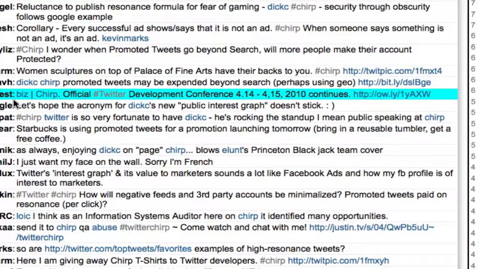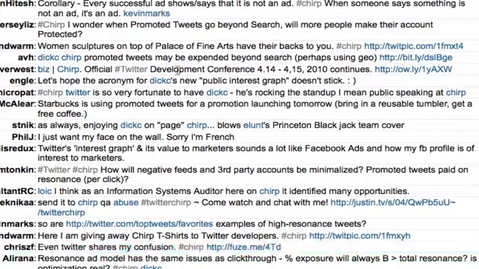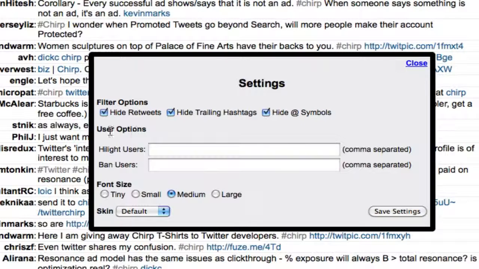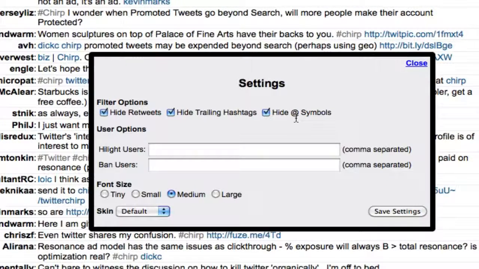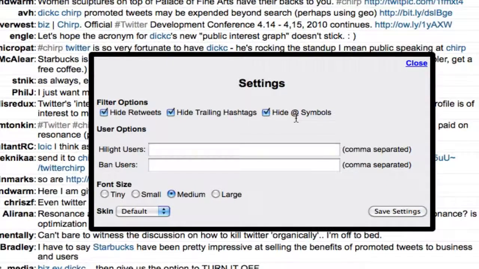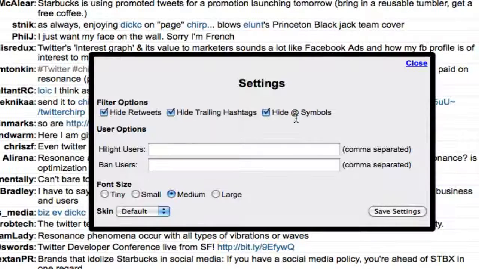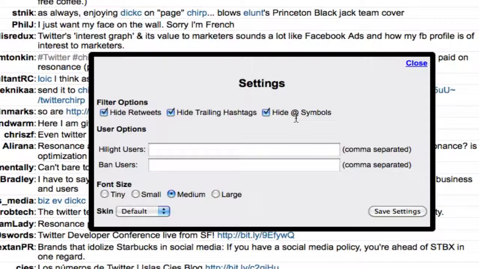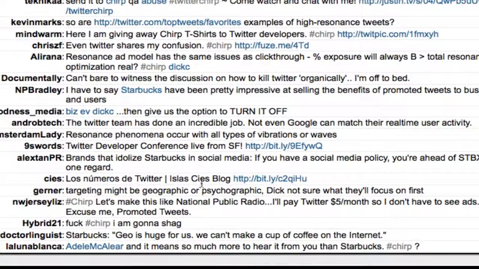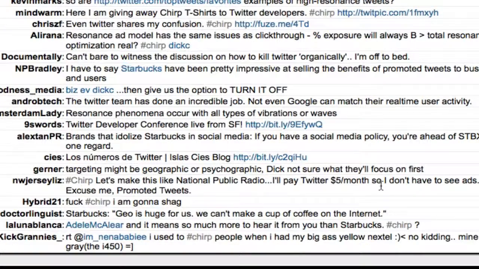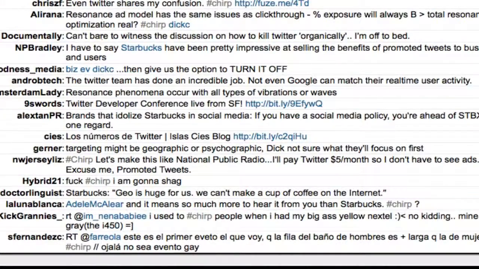So what have I done? You'll notice that you're not seeing any retweets and you're not seeing any @ symbols in my stream. That's because I went into the settings and I basically hid retweets, hid the trailing hashtags, and hid the @ symbols. One of the frustrating things about watching these very popular streams is that they get polluted with spam, especially if they become trending, and retweets. People retweeting over and over and over things. And so this allows me to, and I'll show you what the stream looks like with these things turned off. So as soon as I hit save settings, I'm going to get a different look. And now, as this comes in, you can see I'm getting retweets now when I wasn't getting retweets before.